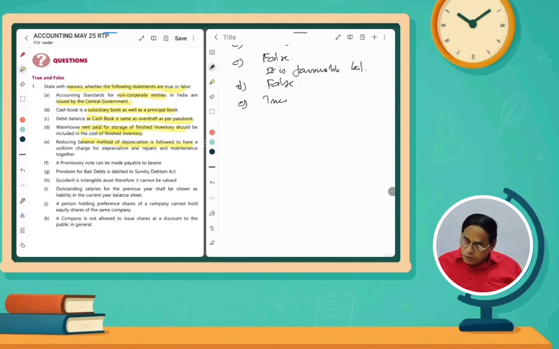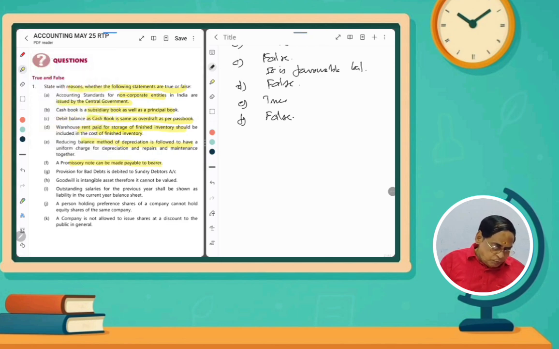So the promissory note cannot be made payable to the bearer. Bearer means one who is holding that note. Suppose, for example, if I lose my promissory note and anybody finds it, he will not be the owner. He will not claim that amount. So the promissory note cannot be made payable to the bearer. It is payable only to a certain person or to the order of a certain person. Understand? So it is false. So F is false. You have to write like that.